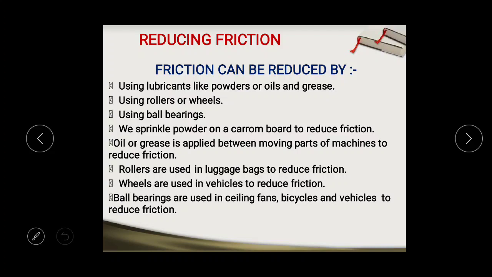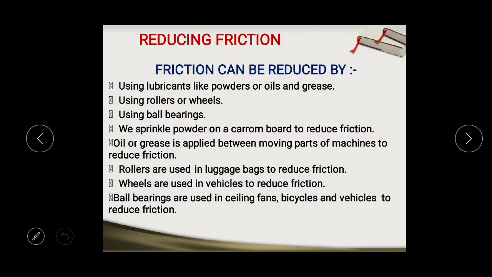We use rollers or wheels. We use ball bearings. We sprinkle talcum powder while playing the carom board. So in all these methods, we are trying to reduce the friction, for which we are applying such methods by which we can reduce the irregularities, means making the surfaces smooth.